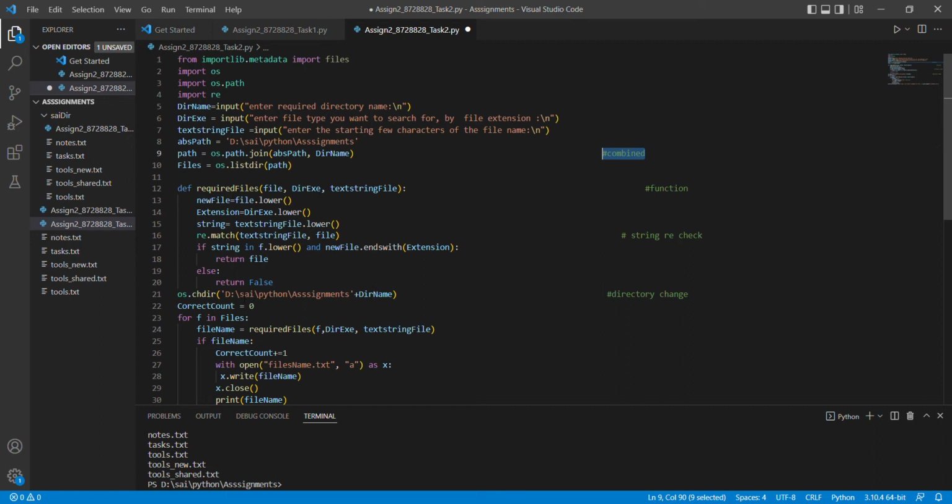The count is 0 at first, the regular count, and it checks through both these paths. So in the beginning the count is 0, for f in the files. F is nothing but the file we need to check here. File name, required files, the same file given here. This is the directory extension. Next is the text of the string file, the name of the file here.